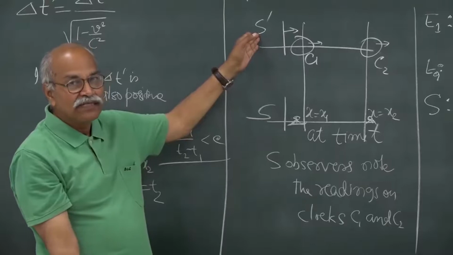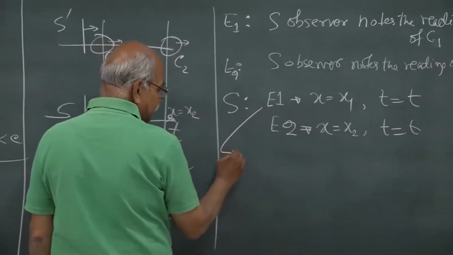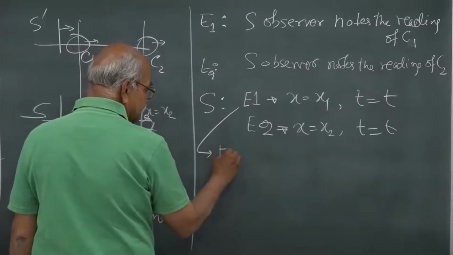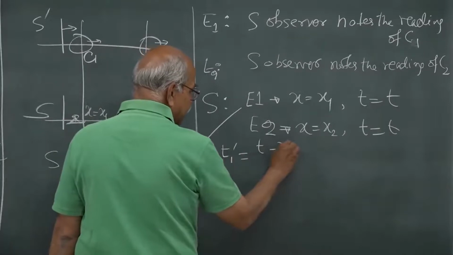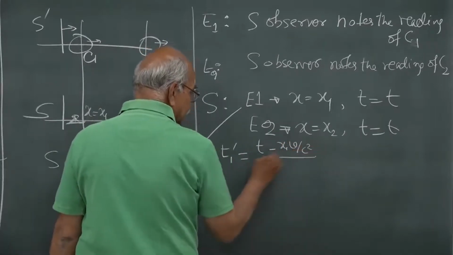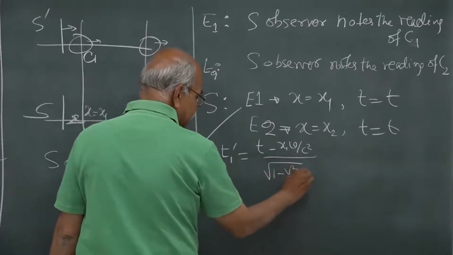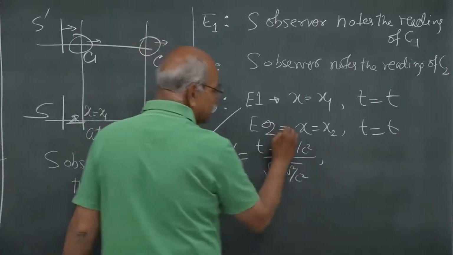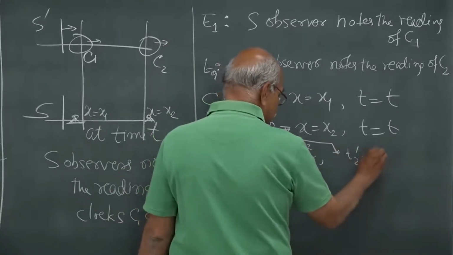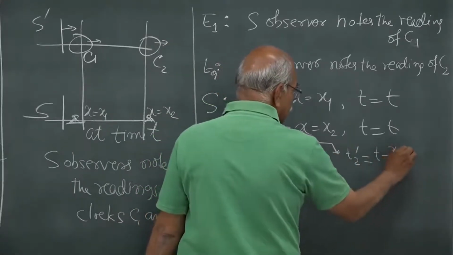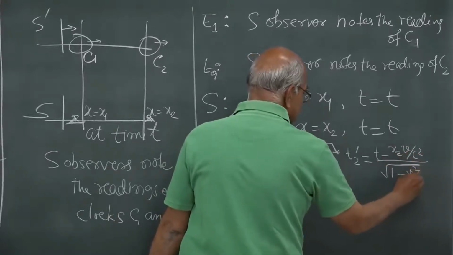We can use the Lorentz transformation. For E1 we can write t1 prime is equal to t minus x1 v by c square, divided by square root of 1 minus v square by c square, and for E2 we can write t2 prime is equal to t minus x2 v by c square, divided by square root of 1 minus v square by c square.